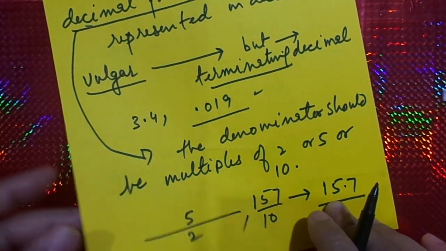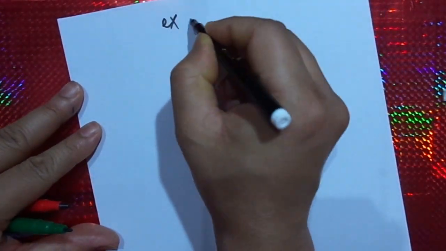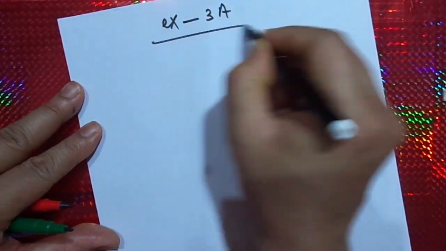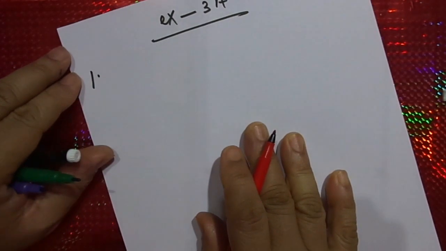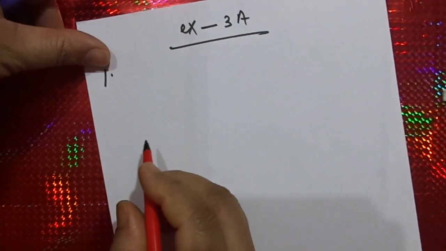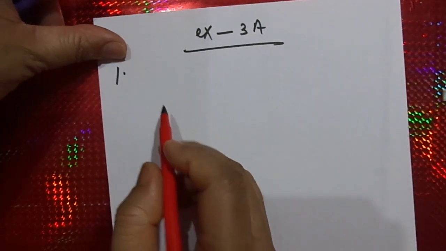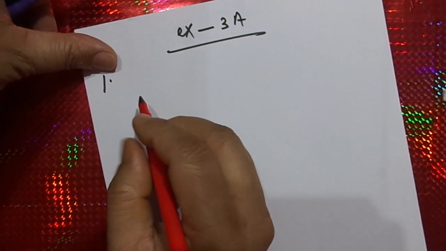So before you get confused, we shall come to our exercises, in which Exercise 3A number 1 I find a little confusing, not complicated but confusing, where the children might agree or disagree to a point. Like in number 1, let me draw a chart. Draw a chart, not make a chart.